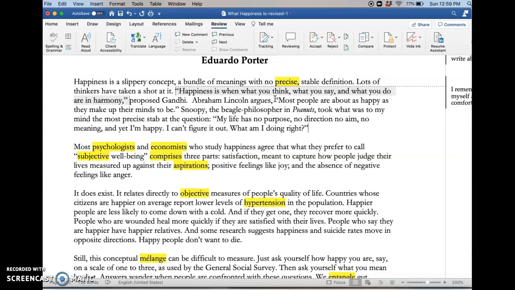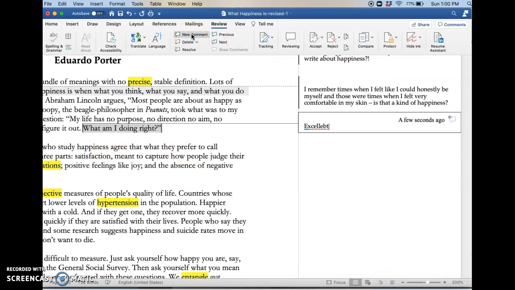Finally, Snoopy, okay, that's a dog, the beagle philosopher in Peanuts, took what was, to my mind, the most precise stab at the question. "My life has no purpose, no direction, no aim, no meaning, and yet I'm happy. I can't figure it out. What am I doing right?" This is an excellent question. What can we learn from Snoopy?